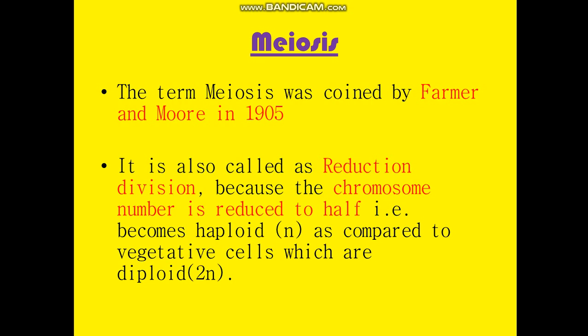So will that be a unique feature for humans? No. The unique chromosome number for humans is 46, so that number needs to be maintained. For this, it is necessary that the sex cells or gametes produced should have a reduced number of chromosomes, exactly half, or the haploid number.